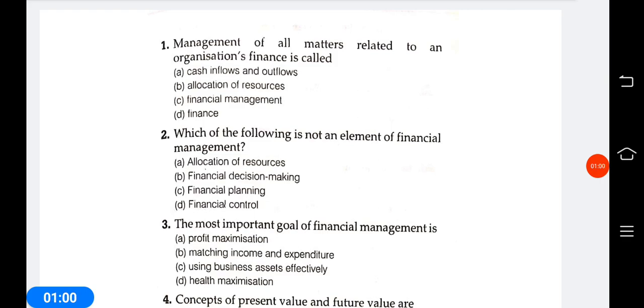Allocation of resources, financial decision making, financial planning, financial control. Answer is D, financial control. Financial control is not an element of financial management.